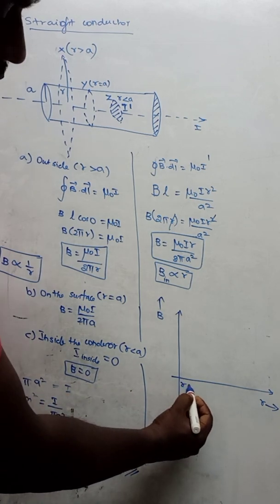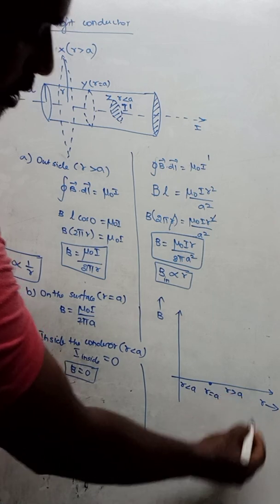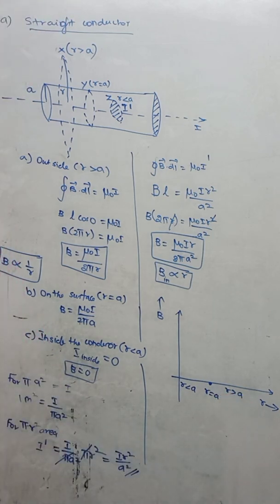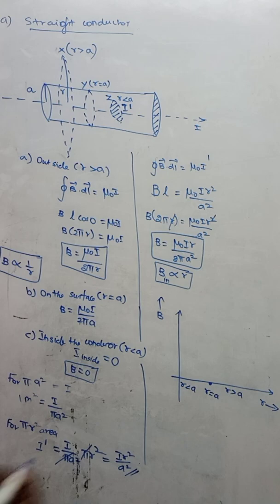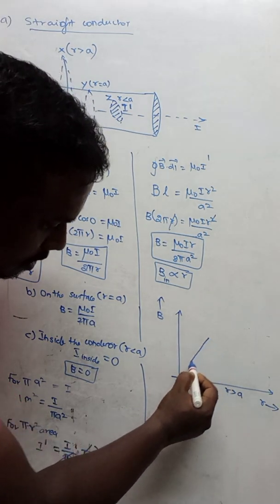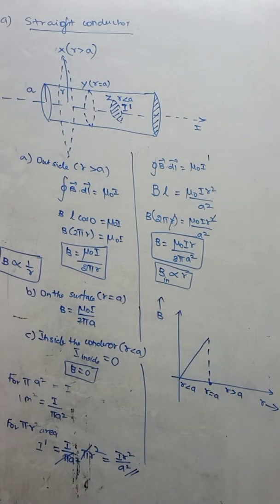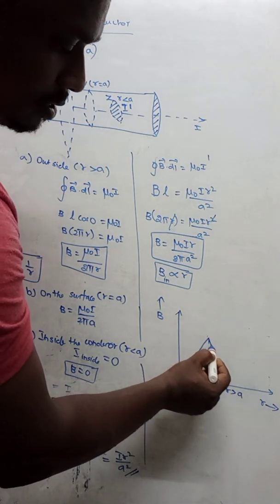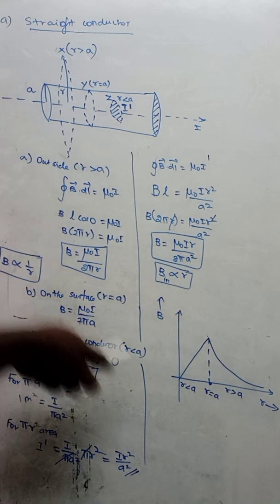The first case will be r less than a. At this point r is equal to a. Here r is greater than a. So there are three regions. When r is less than a, that means B inside, B is directly proportional to r, so the graph will be a straight line. When r is equal to a, the magnetic field will be maximum. When r becomes greater than the radius of the wire, B will be inversely proportional to r, so the graph will curve downward. Okay, so this is the graph. The graph is very, very important. They will ask this question only for the graph.